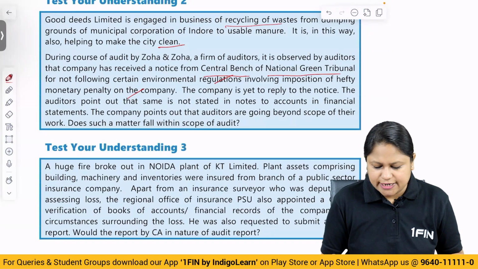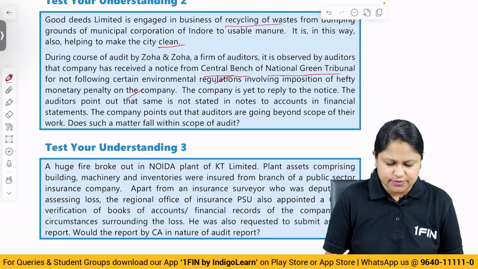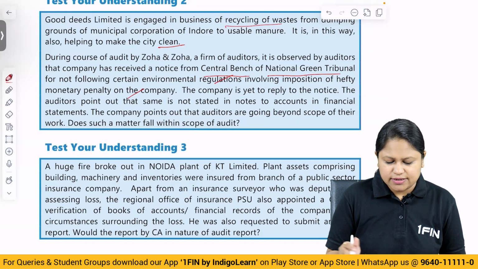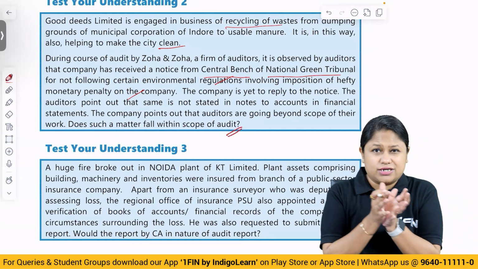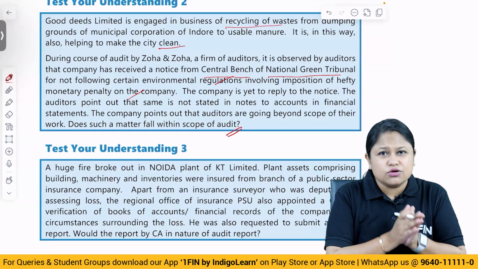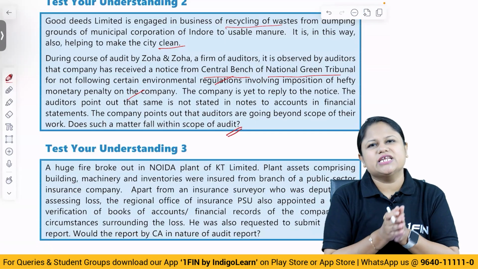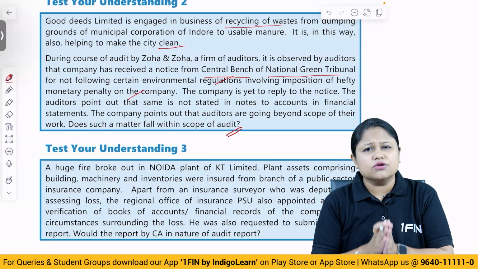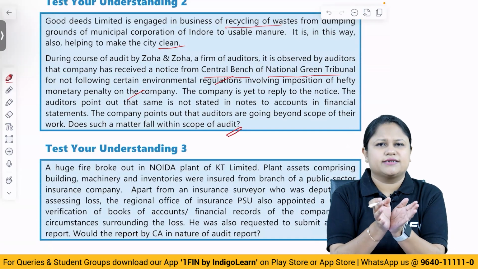The company is yet to reply to the notice. The auditors point out that the same is not stated in the notes to account in the financial statement. The company points out that the auditors are going beyond the scope of their work. Does this matter fall within the scope of audit? Now, tell me, when we discussed what is within the scope and what is not in the scope of audit, while discussing within the scope, don't you think that disclosure of financial information is covered by the auditor's point? Yes. So basically when we do the audit, we are not only concerned with the numbers appearing in the P&L and balance sheet, but the disclosures to be given in the financial information are very much covered by our audit coverage that we are going to do.